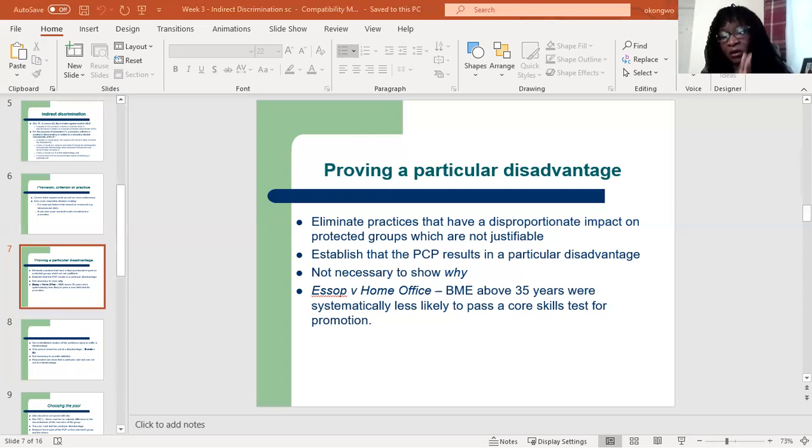All the law says is that there has to be a connection, because they're not passing this test, that's why they're not getting a promotion. And statistics show that they are less likely to pass the test. So the law does not require proof of why. What the law requires is to show a connection between the PCP and the disadvantage.